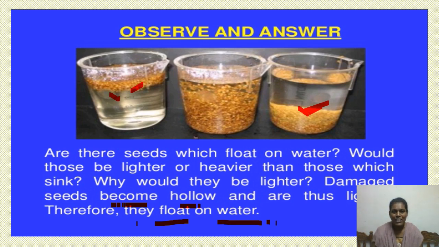And then the seeds which sink in the water are heavier than the damaged ones. That's why they sink in the water. In this way, we identify which are in good condition, which are in bad condition. And the sunk seeds are taken away and we use those for sowing the seeds. Then only we will get good quality production. I hope you have understood the simple activity that we have to do to identify the healthy seeds.